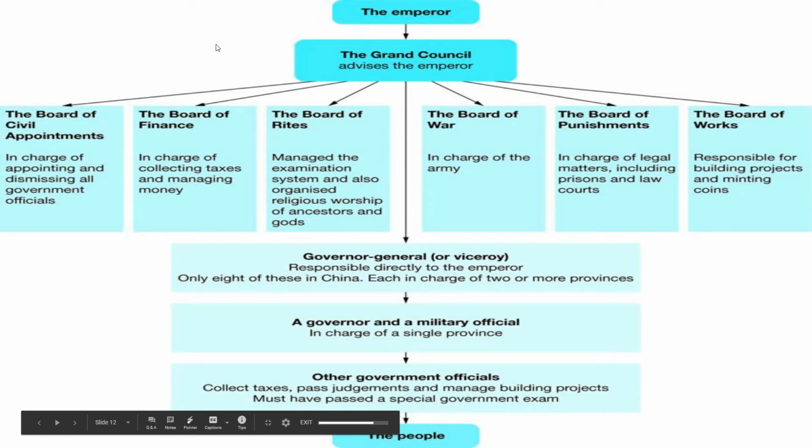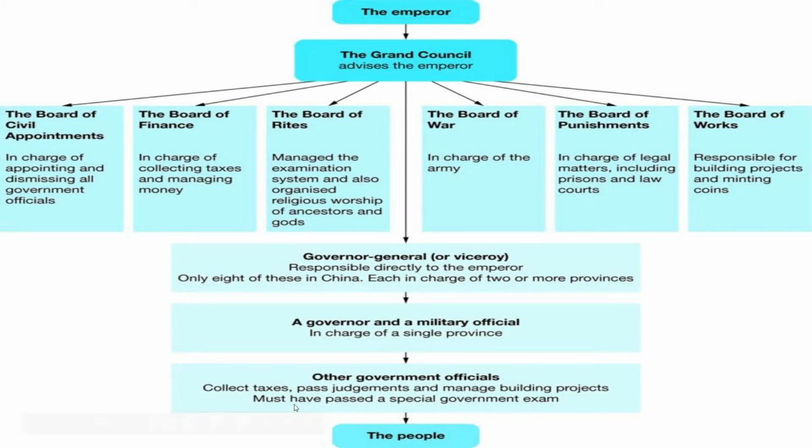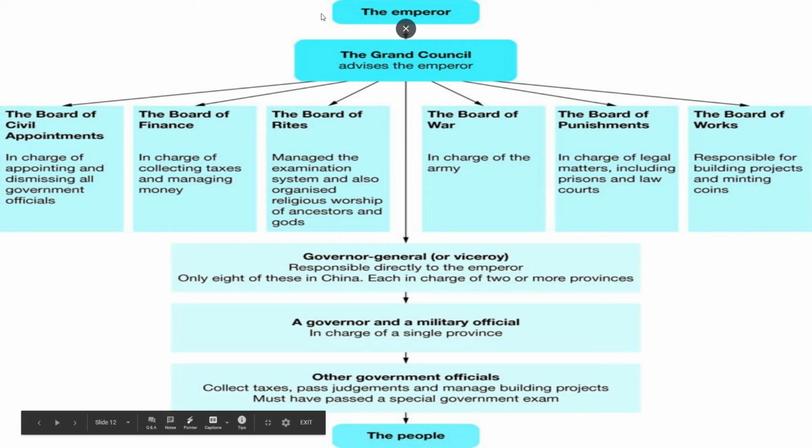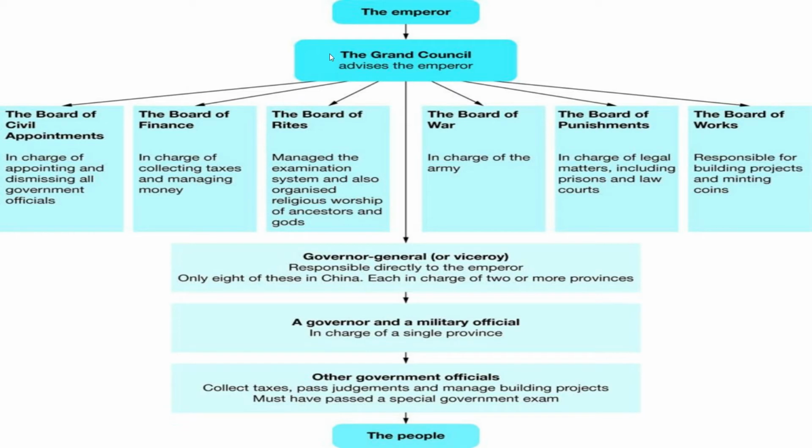It was a monarchy, and I'm not going to go into great detail on this, but at the top, just know you had the emperor. And the other important one to know is you had this grand council made up of these boards, and they specialized in things and advised the emperor. But for thousands of years, China had an emperor.